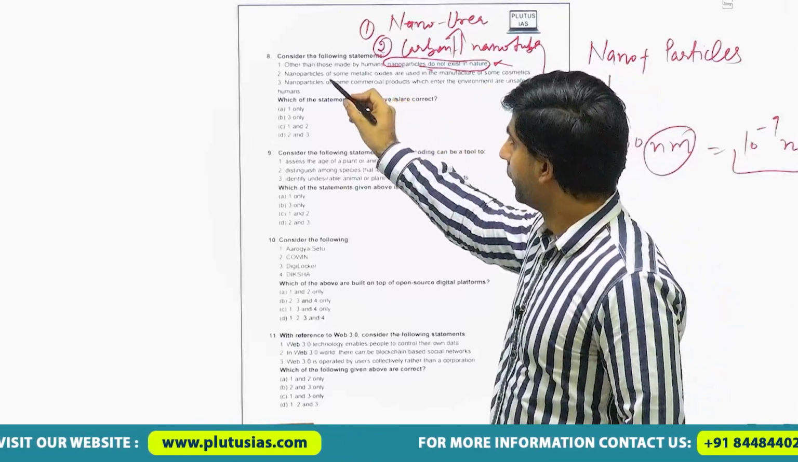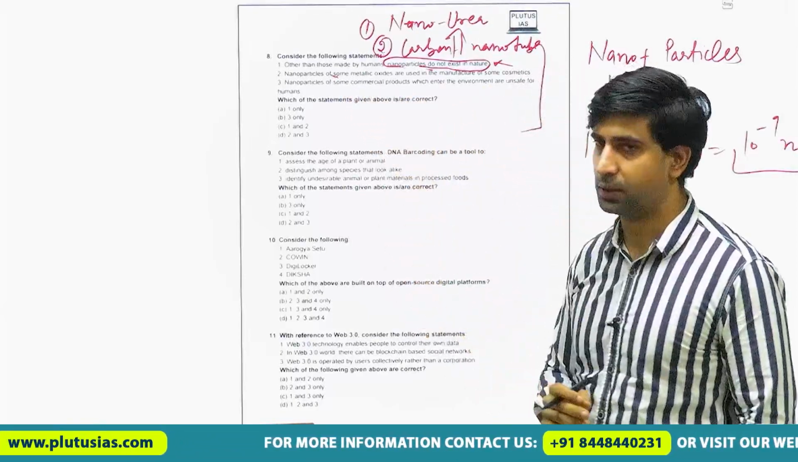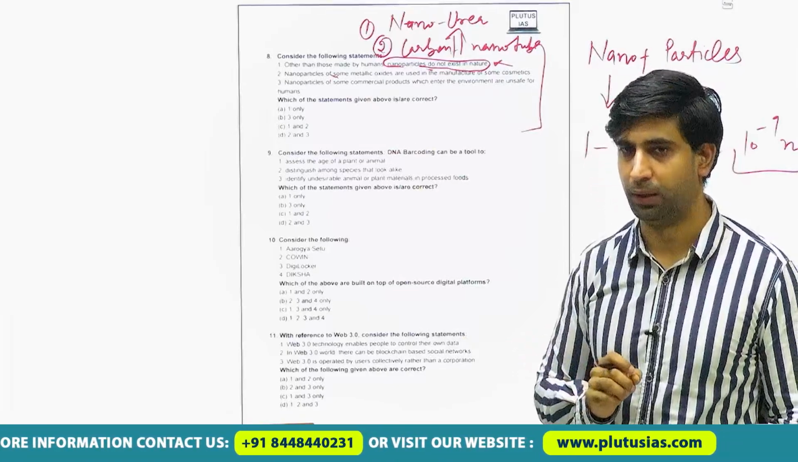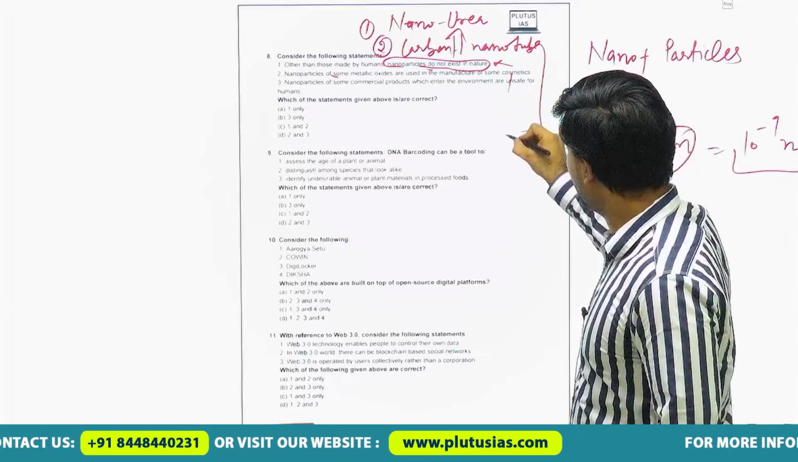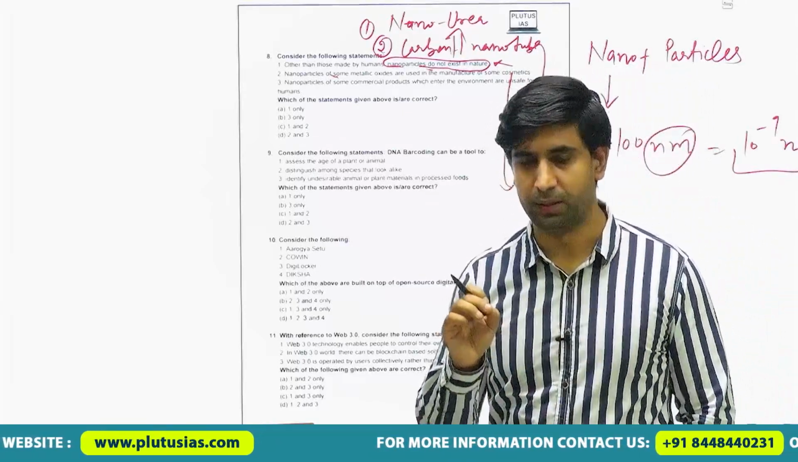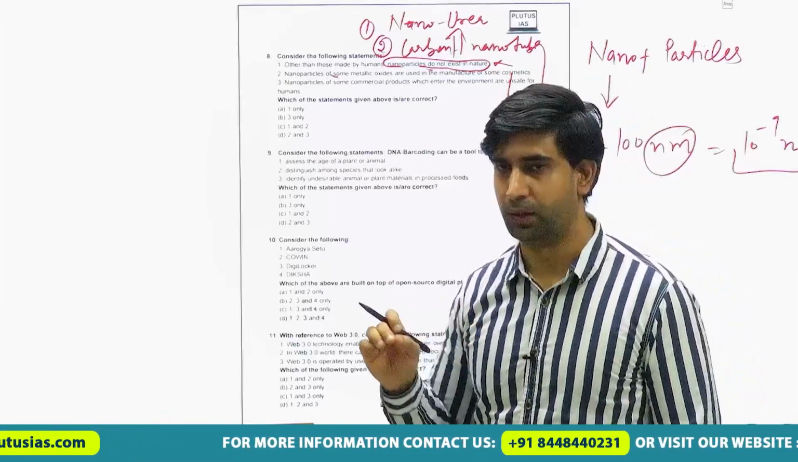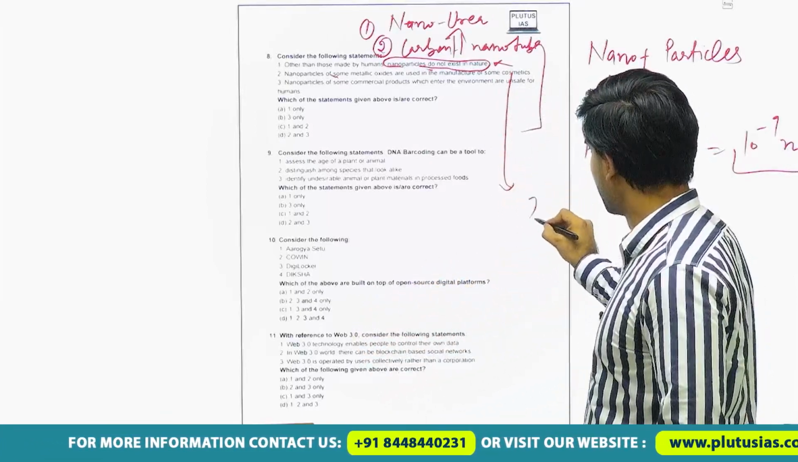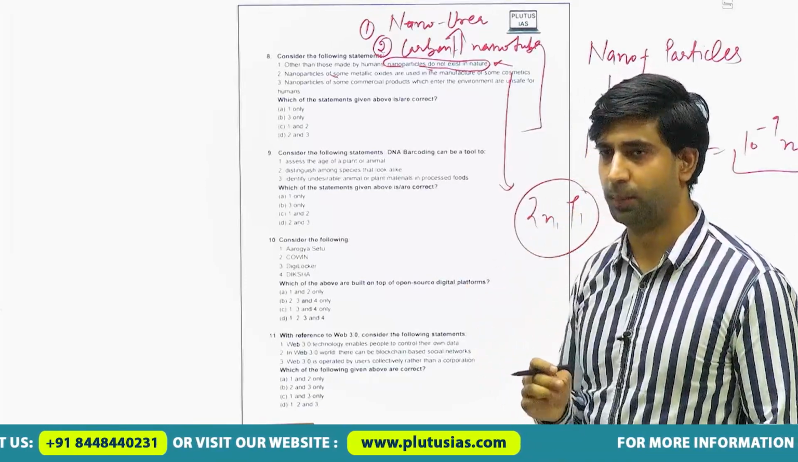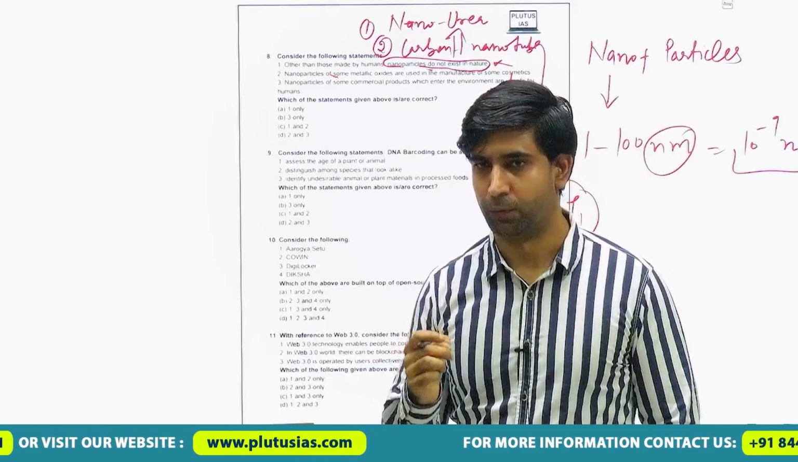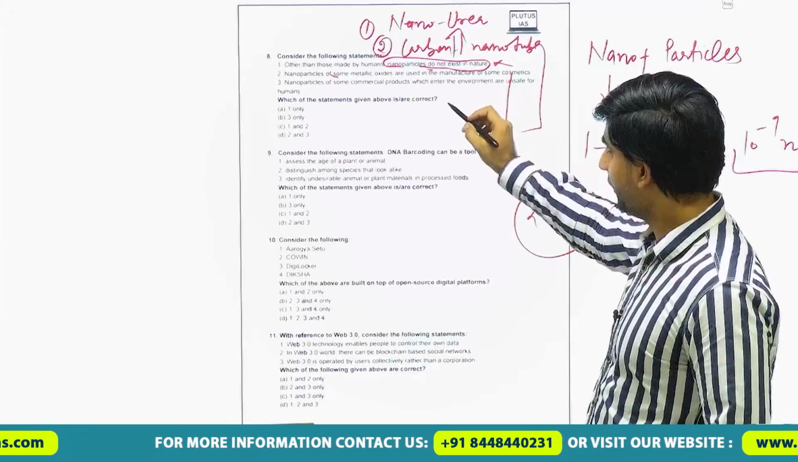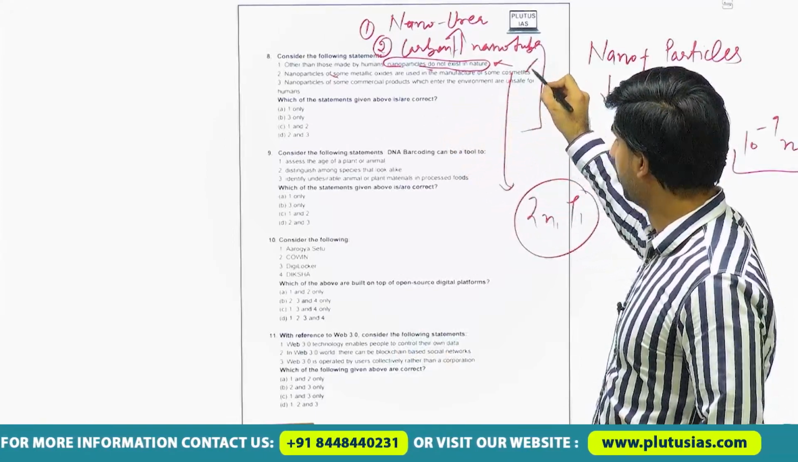Second statement: nanoparticles of some metallic oxides are used in the manufacture of some cosmetics. This statement is also right. How? We know there are a number of cosmetic articles like sunscreens. If you read any sunscreen ingredient list, you will find that it contains zinc oxide, titanium oxide. These are nanoparticles. They protect your body from harmful solar radiation, sun rays. So this statement is right.